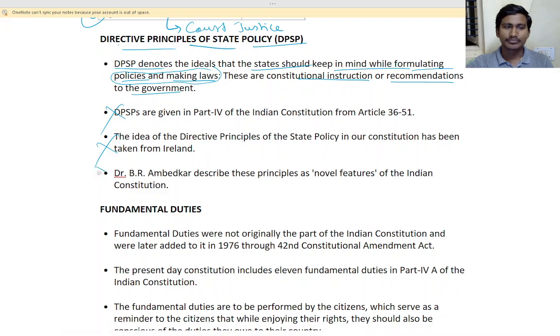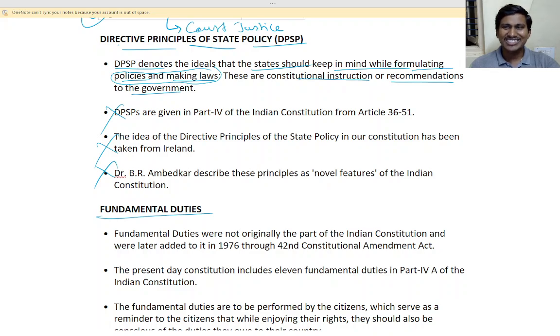Okay. So next is fundamental duties. Fundamental duties means you have fundamental rights, but that doesn't mean you can do whatever you want. Yes, you cannot do wrong things. You have to do morally good things, isn't it? So that is your fundamental duties, isn't it?